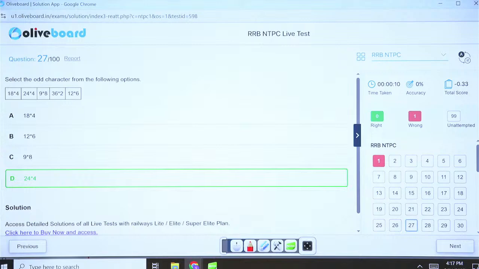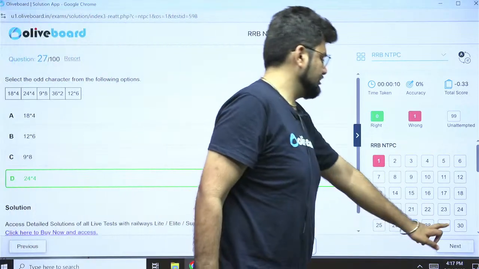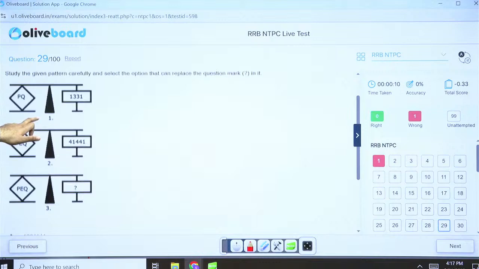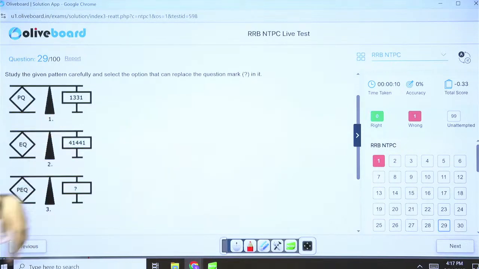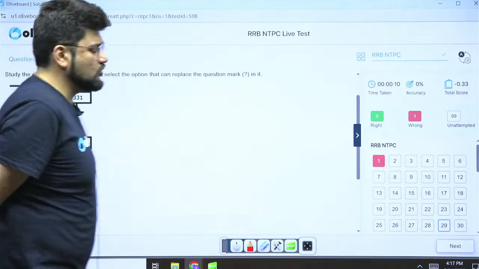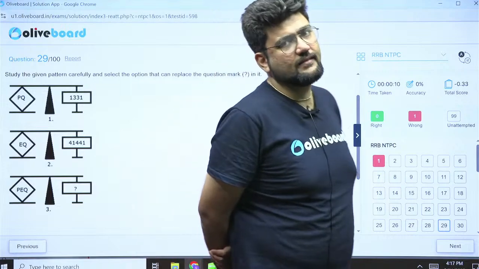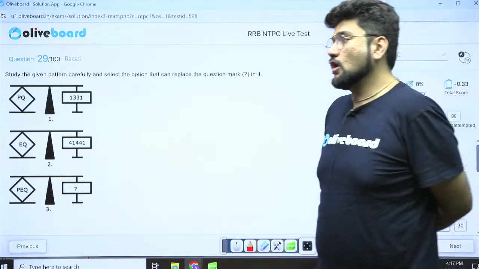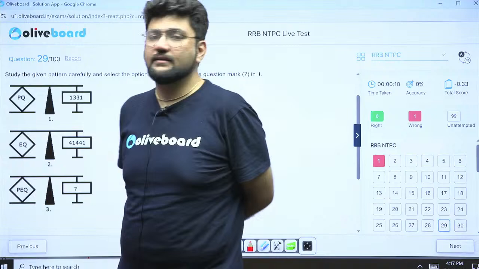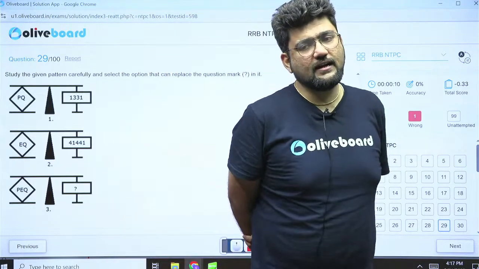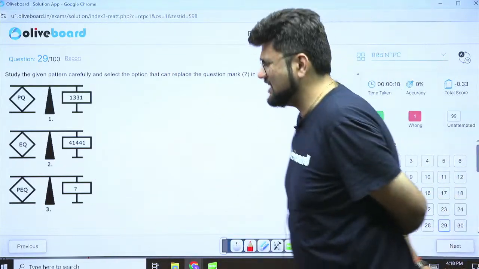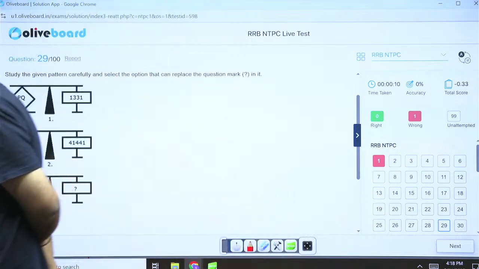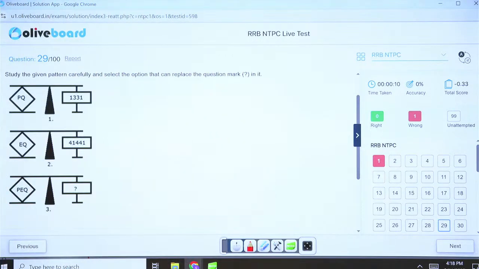Next is question number 29. Oh, this is interesting. I want you to spend some time here. Let me know what is the correct answer, everybody. All of you try this question out. This is not a famous question, but it has been often asked in other mocks as well. A lot of students have inquired about this on Google, but there is no solution available. You will not find a credible solution on Google. But the question is very, very easy. Extremely easy. Just that you get confused. Let me see who can answer this.